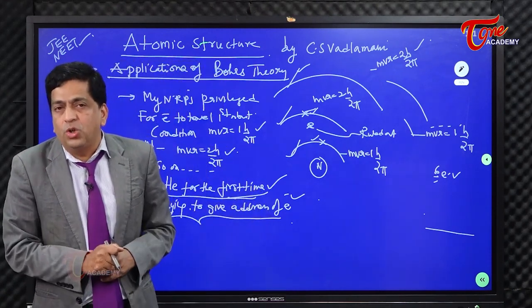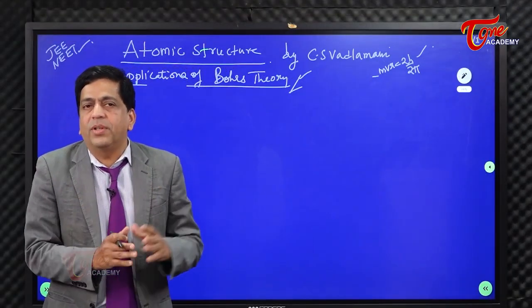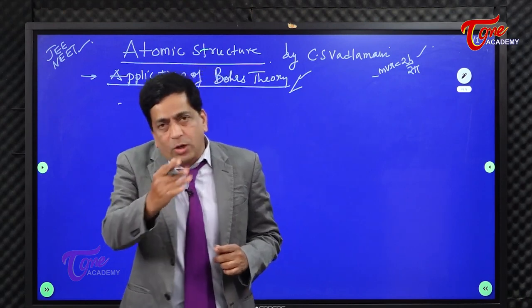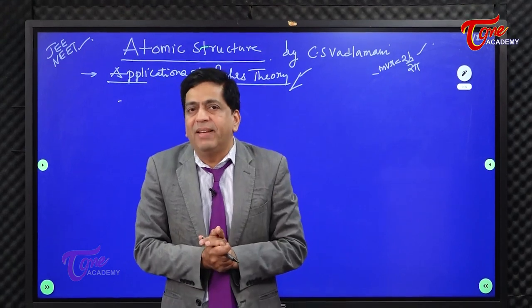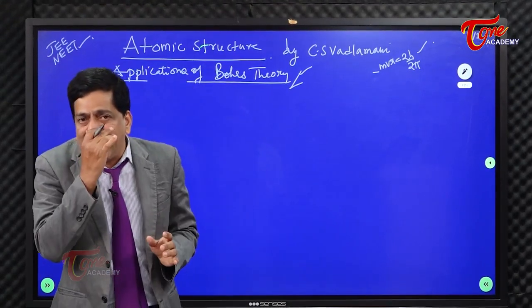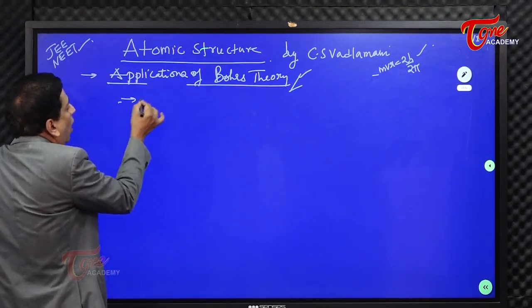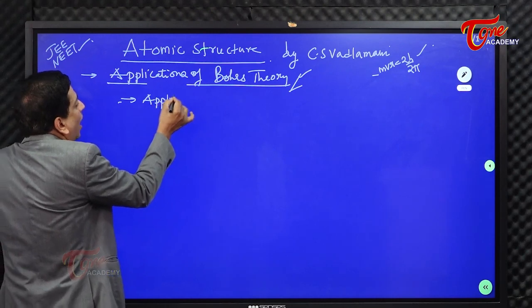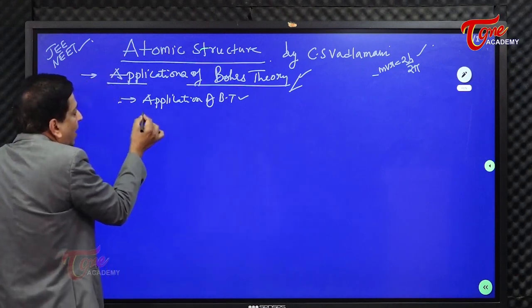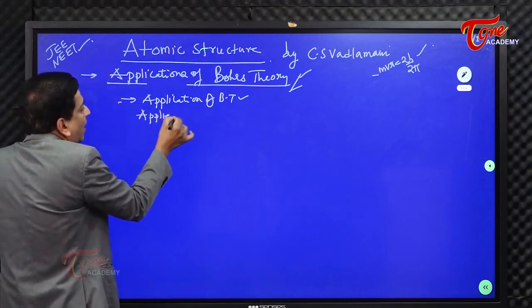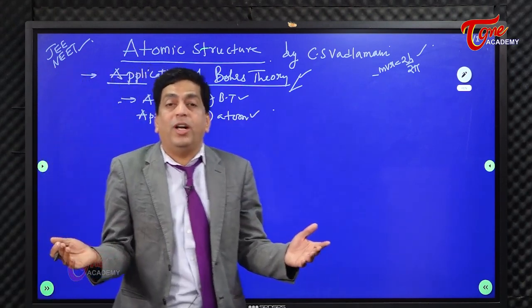And let's go in for the applications of Bohr's theory now, shall we? Yes. Now we need to go in for the applications of Bohr's theory also. You cannot just put your postulates forward, but they must be even verified, right? So for that, if you look into how we go for its applications, Bohr's theory is basically applied to the hydrogen atom, right?